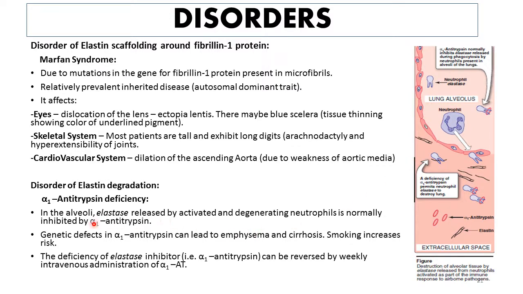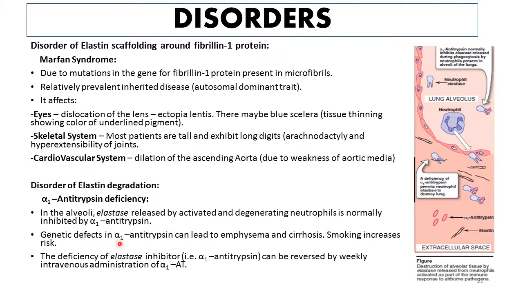So, whenever alpha 1 antitrypsin deficiency occurs, alveolar function is disturbed because of damage to the elastin which is present in the alveolar walls, and it leads to a condition known as emphysema, which is characterized by chronic cough.